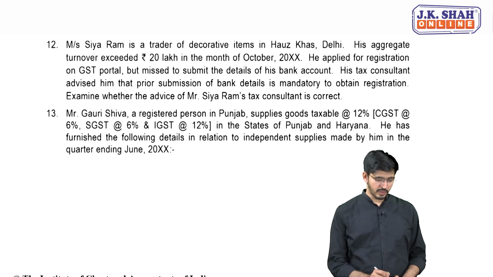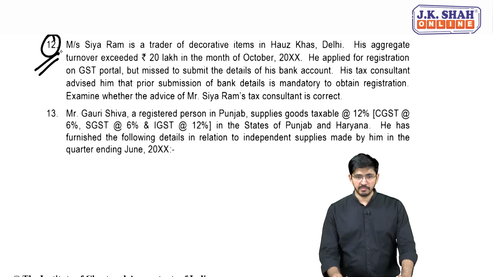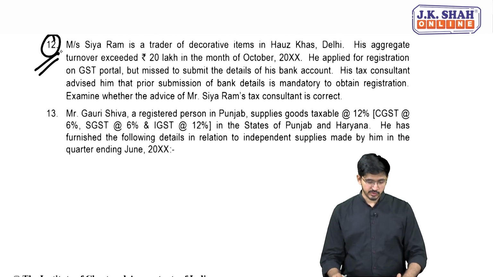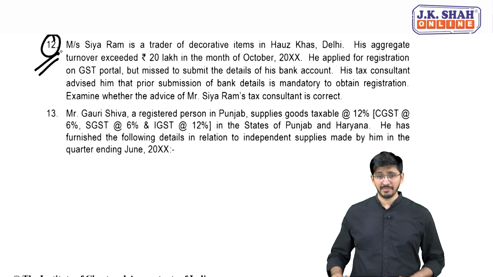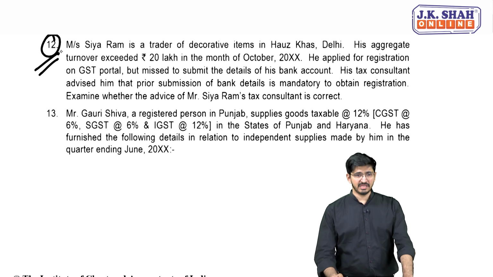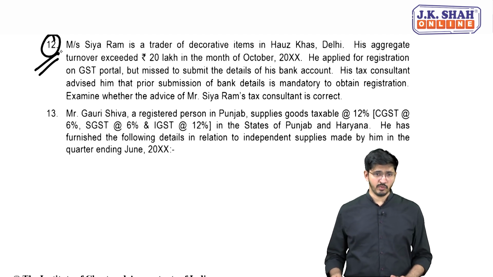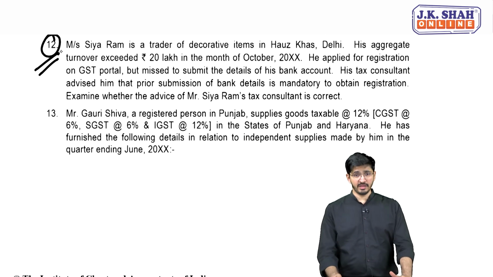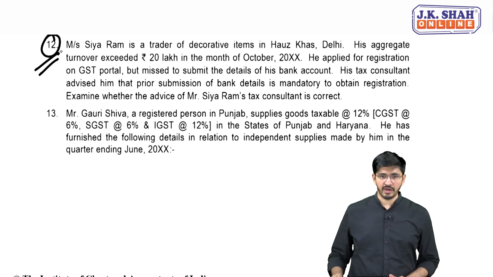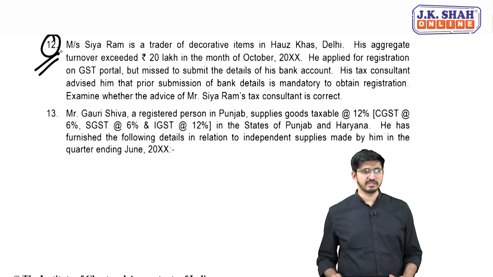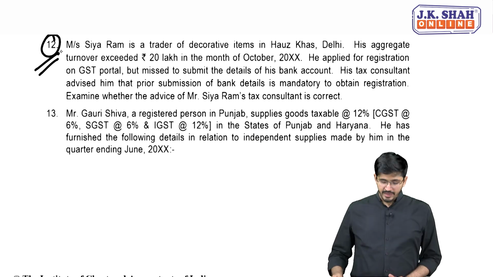Okay friends, so now we are going to do question number 12 in the RTP. Siaram is his name. Okay, let's go for it. Mr. Siaram is a trader of decorative items in Hauz Khas, a very happening place in Delhi. His aggregate turnover exceeded 20 lakhs in the month of October. He applied for registration on the GST portal but missed to submit the details of his bank account. His tax consultant advised him that the prior submission of bank details is mandatory to obtain registration. Examine whether the advice of Mr. Siaram's consultant is correct or not.